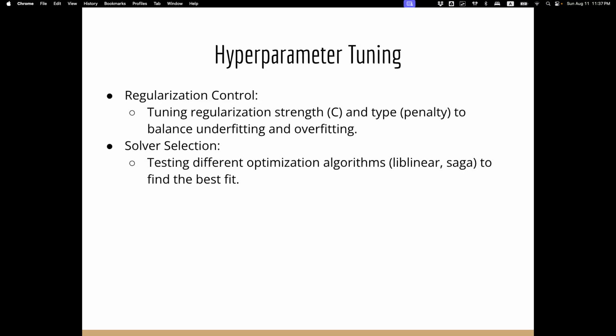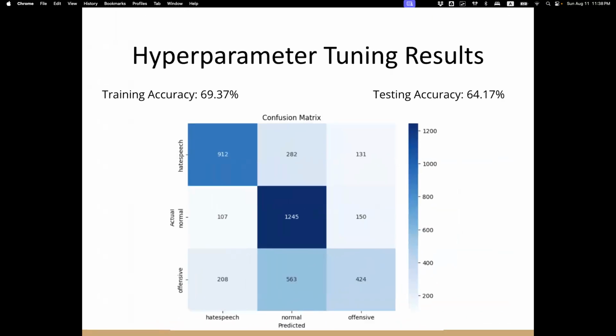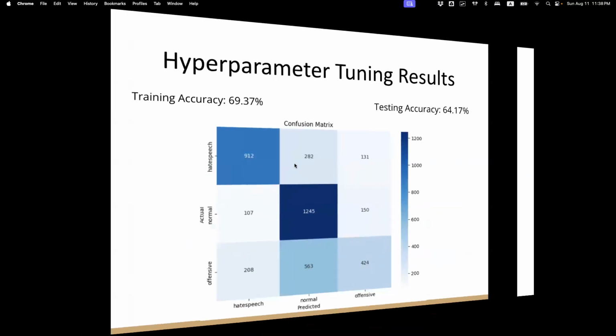You provide a parameter grid, and it affects the strength of the regularization, and also the optimizer that is being used as part of the model. All of these things were used to tune the model. The results were quite similar, a small uptick in the testing accuracy, but largely the same. And that was model 3.